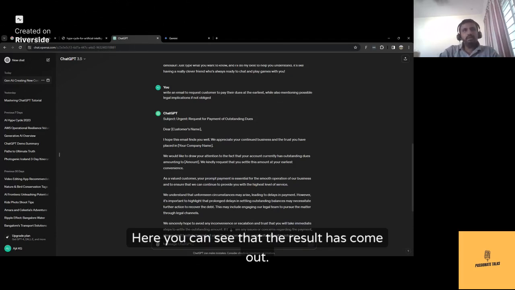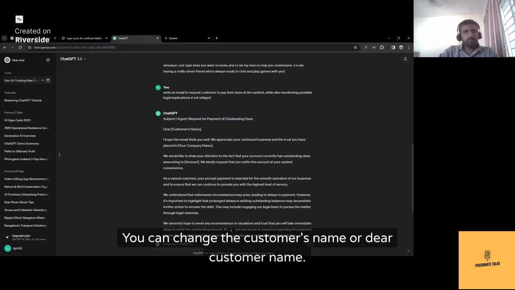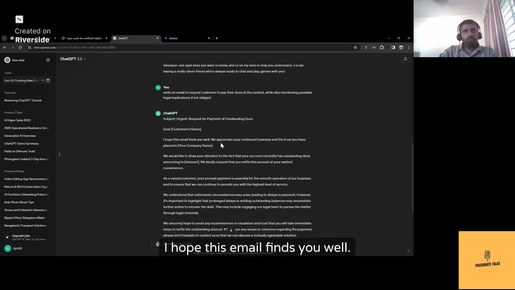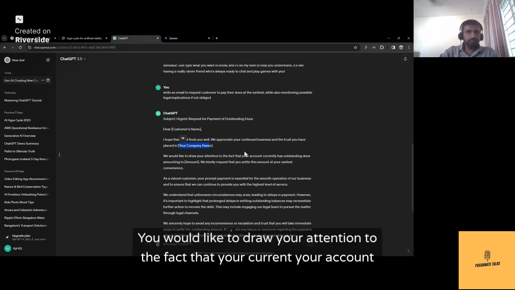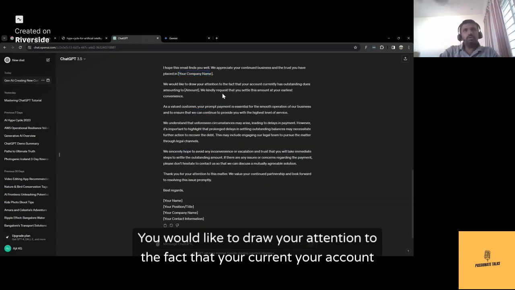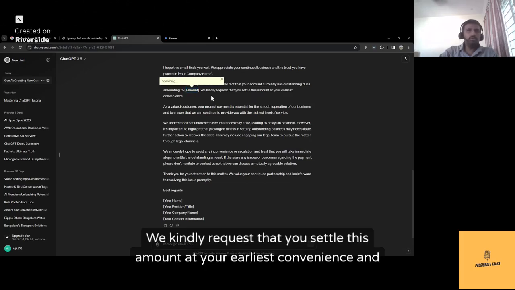Here you can see that the result has come out. It says subject: urgent request for payment of outstanding dues. You can change the customer's name, Dear customer name. I hope this email finds you well. We appreciate your continued business and the trust you have placed in dash dash dash company. We would like to draw your attention to the fact that your account currently has outstanding dues amounting to so and so amount. We kindly request that you settle this amount at your earliest convenience.